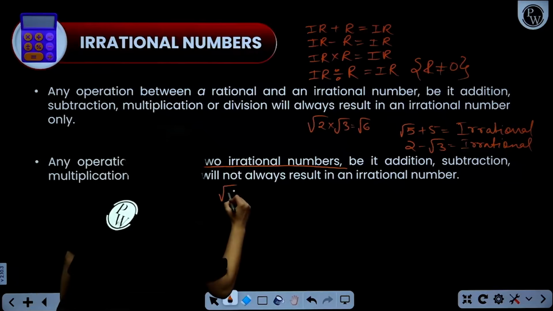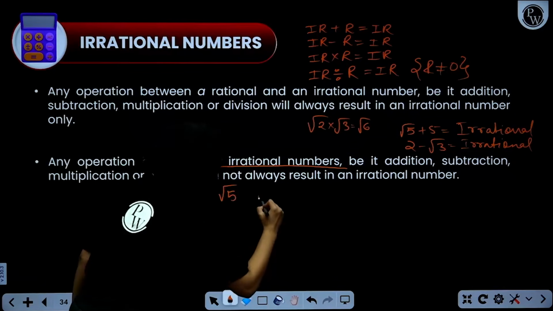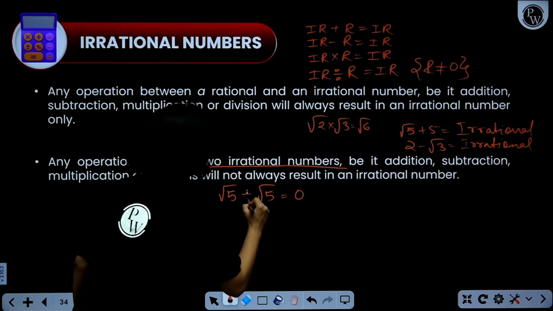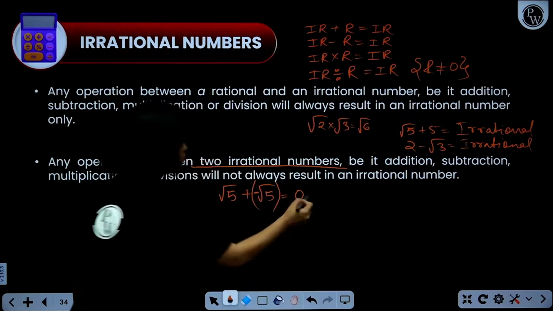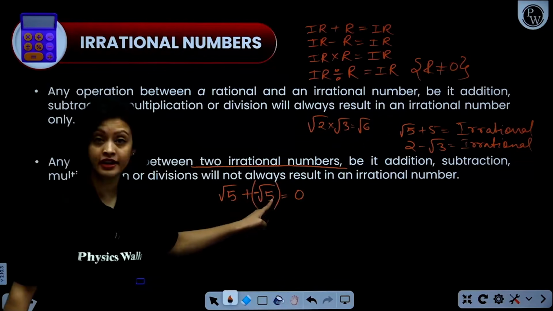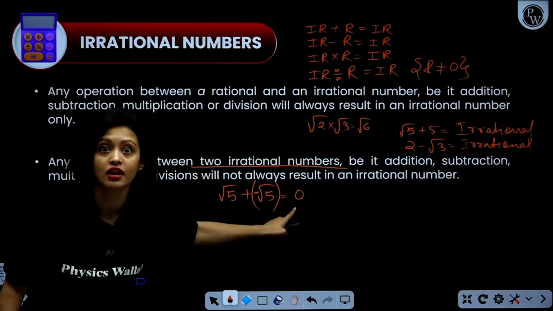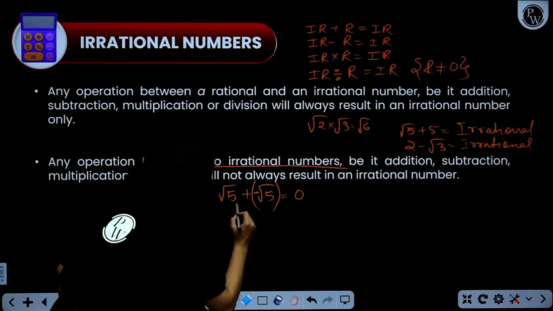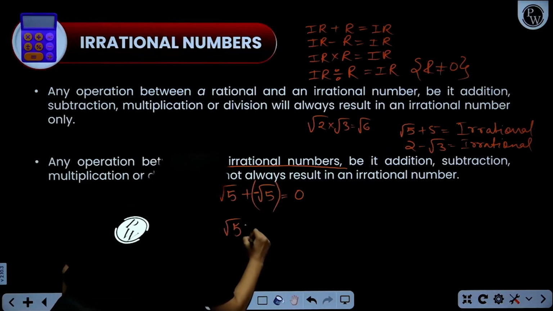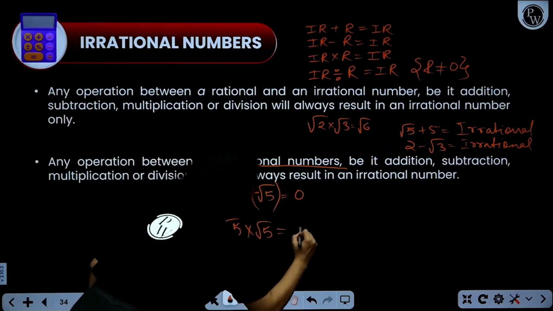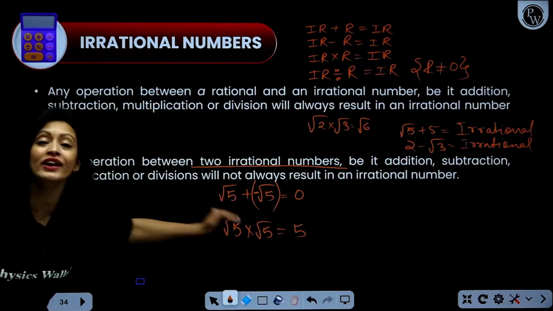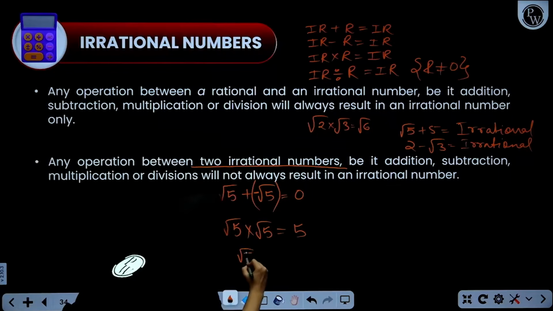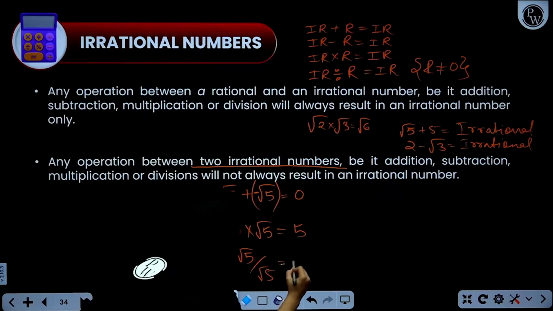If I have root 5 and I have minus root 5, what does this give us? If I simply add root 5 and minus root 5, both of these are irrational numbers, but my answer is rational. Similarly, root 5 into root 5, the answer is 5. Again, I am multiplying two irrational numbers and getting a rational answer. Again, root 5 divided by root 5 is 1.